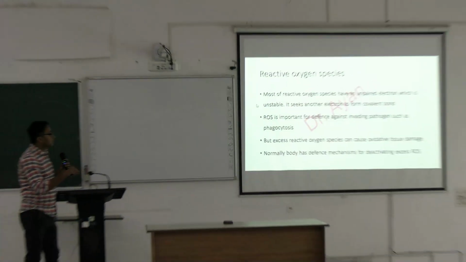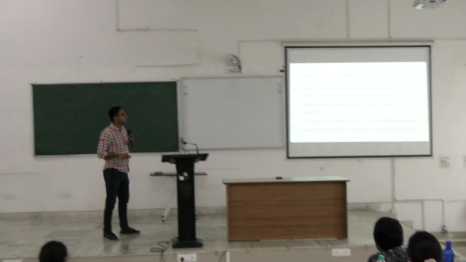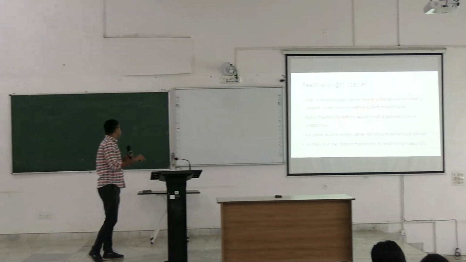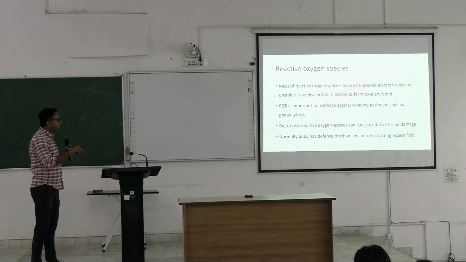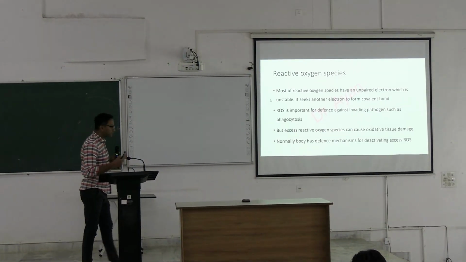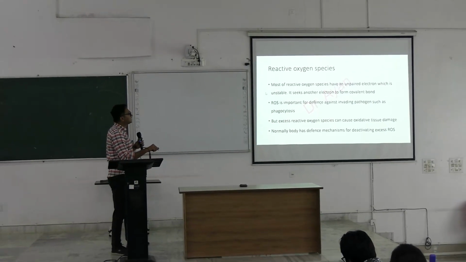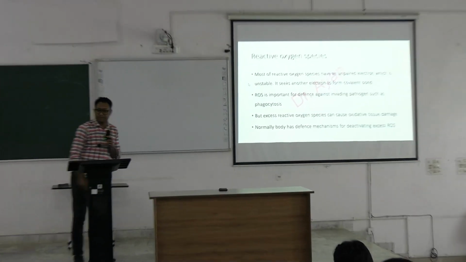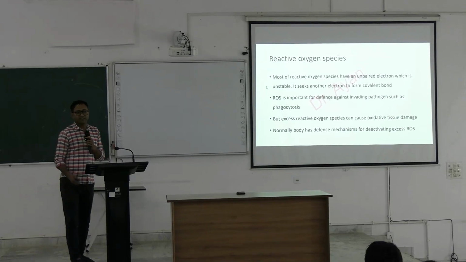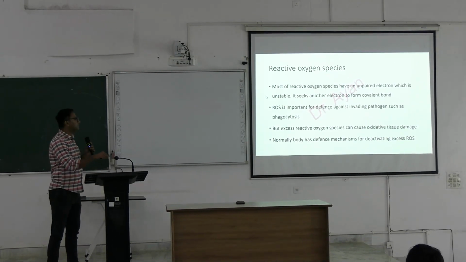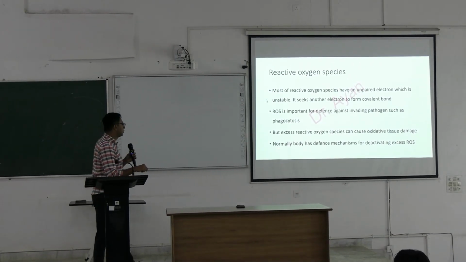Most reactive oxygen species have an unpaired electron which is unstable. It seeks another electron from the covalent bond. Reactive oxygen species are important for defense against invading pathogens, such as in phagocytosis. But excess reactive oxygen species can cause oxidative tissue damage. Anything in excess is poison. So excess reactive oxygen species can cause tissue damage.